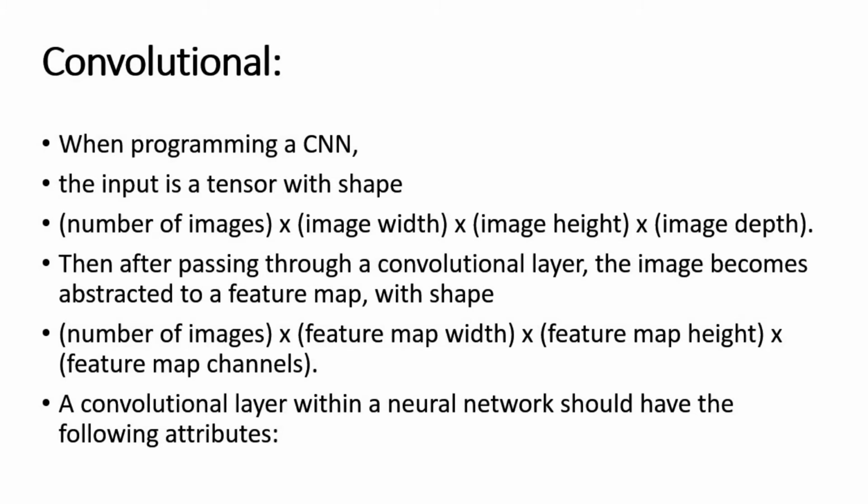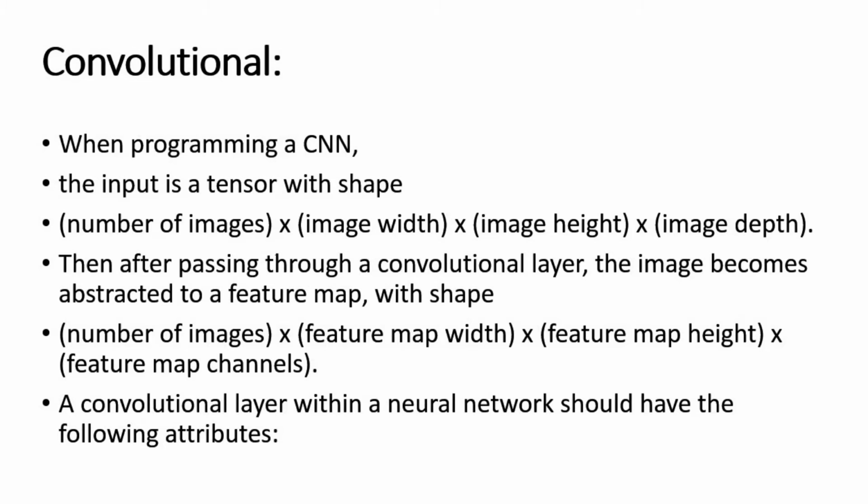Next, when programming a CNN, the input is a tensor with shape: number of images, image width, image height, image depth. While trying the installation of TensorFlow yesterday, we had defined x1 equal to tf.constant(1, 2, 3, 4). These four numbers can be connected here in our explanation: 1 indicates the number of images, 2 the image width, 3 the image height, and 4 the image depth. All these numbers together form a tensor. So a vector representing all this information related to an image is called a tensor.